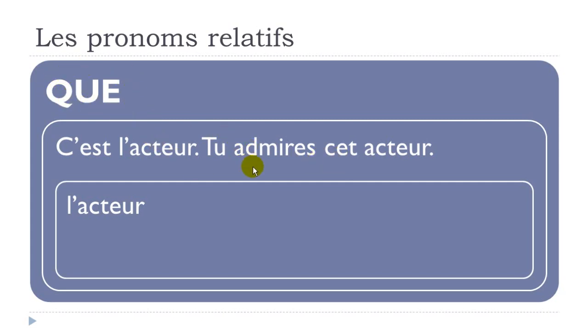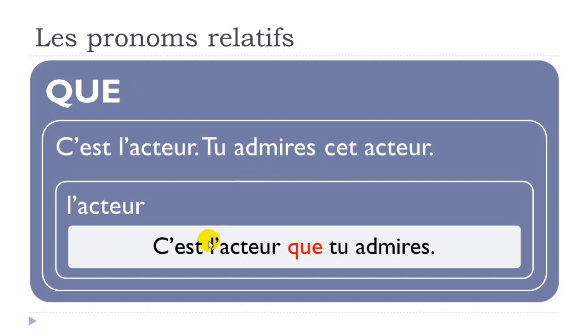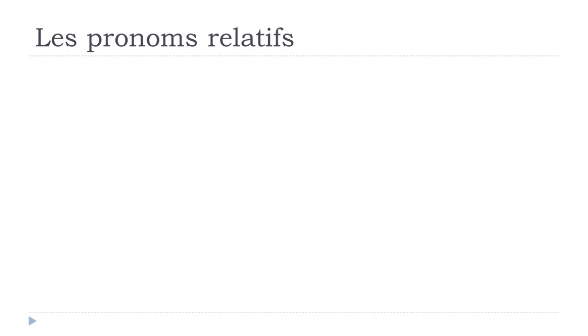Alright, so let's look at the sentence now. C'est l'acteur que tu admires. Alright, so you first put back your first sentence here, c'est l'acteur. Then you put this pronom relatif que, and then the sentence continues, tu admires, subject, verb. Okay?